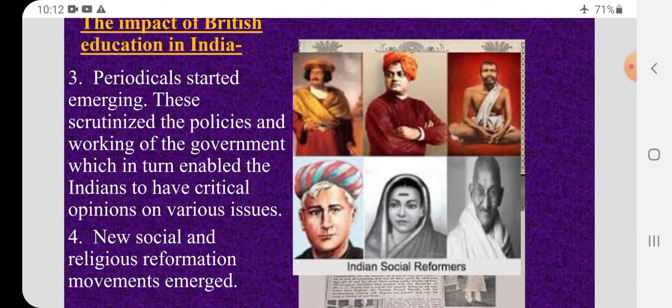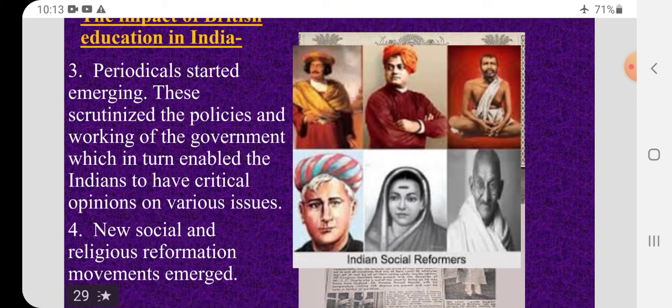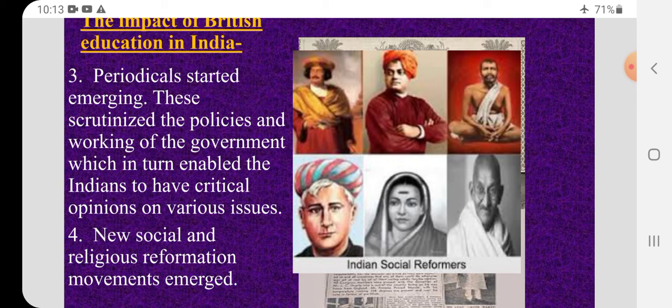Periodicals started emerging. That means the people who studied started to write. These scrutinized the policies and working of the government, which in turn enabled Indians to have critical opinions on various issues. So from now onwards, the educated people from India started to think a lot.